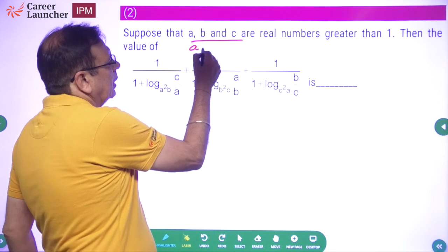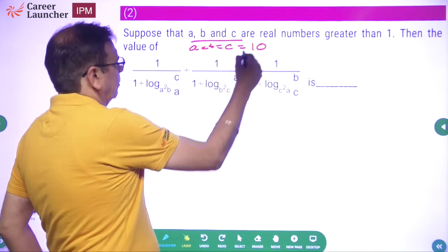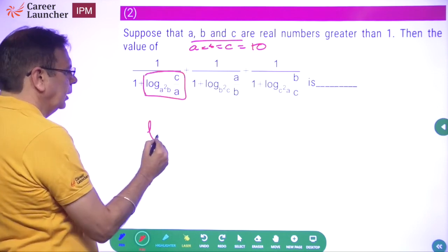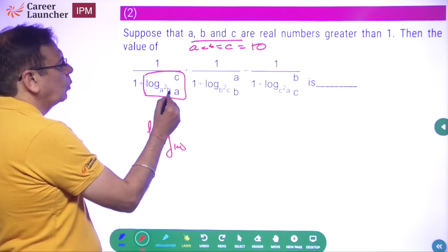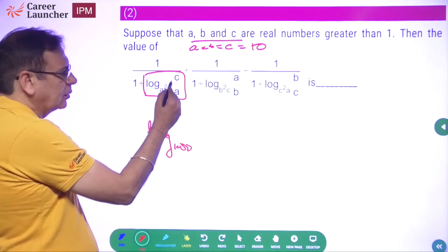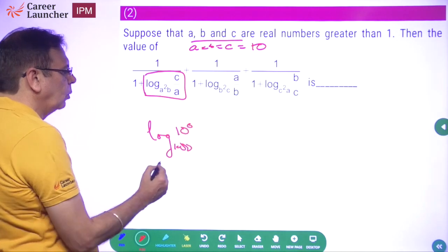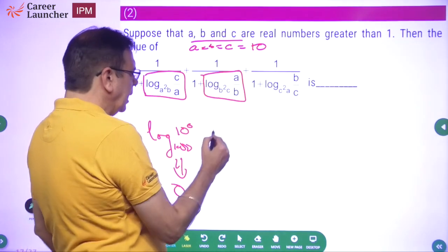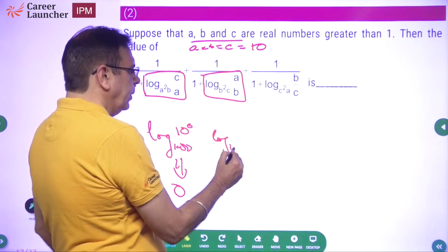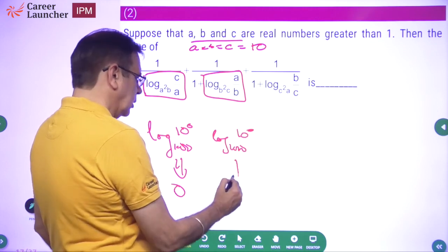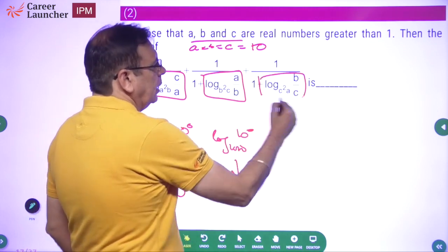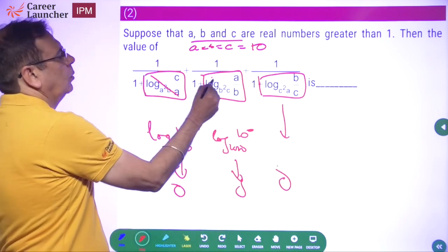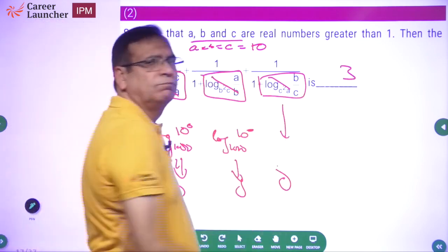And I will take A equal to B equal to C equal to 10. So what does this become? Let's look at this. This is going to be log of base 100 of A square B, which is 10 by 10, 1, which is 10 to the power 0. What is this value? 0. Again same thing, this will be log of base 1000 of 10 to the power 0. This is also going to be 0. Similarly, this is going to be 0. So what is going to be my answer? It is going to be 3.